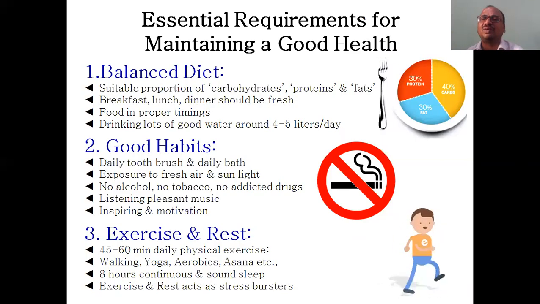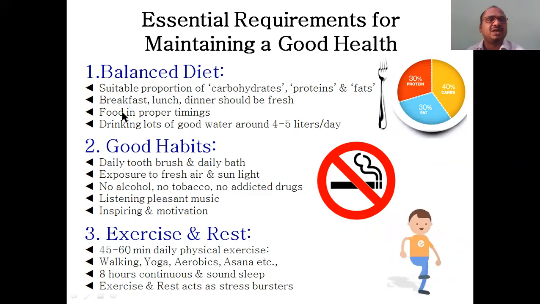Balanced diet. Here I have shown the composition of what you have to take. All the food materials can be classified into proteins, fats, which we know very well, and carbohydrates. How to take this proportion? 30% of protein, 30% of fat, and the remaining 40% is the carbohydrates. Okay. Balanced diet is the first one.